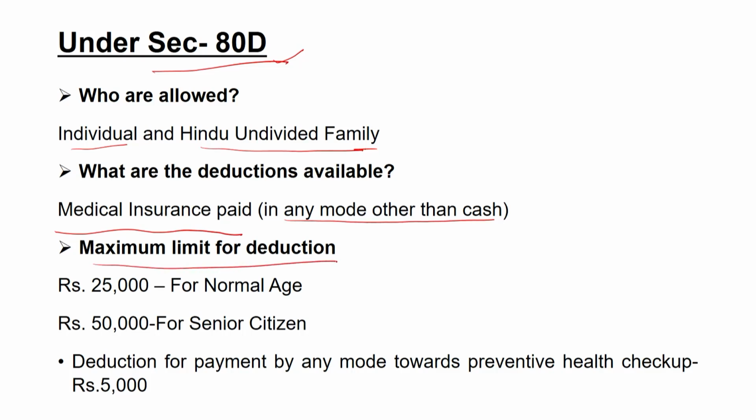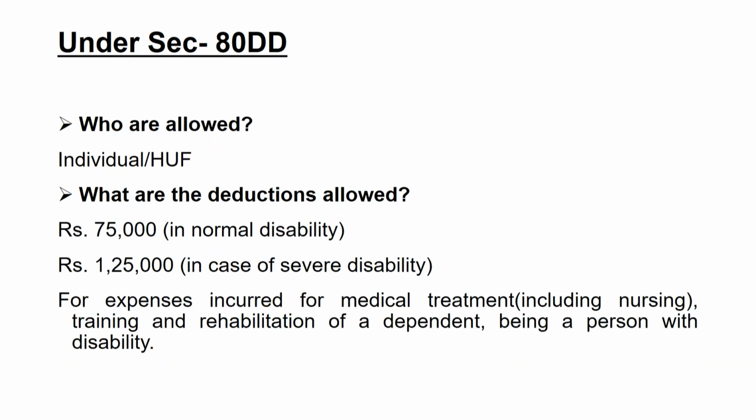So, here the maximum limit for the deduction for a normal age, that is the age from 18 years to the 60 year, is 25,000 rupees per annum, whereas for senior citizen it is 50,000 rupees. Deduction for payment by any mode for the preventive health checkup of 5,000 rupees is also allowed under Section 80D. So, these are the limits of the deductions that are allowed under the Section 80D while calculating the total tax of the assessee.